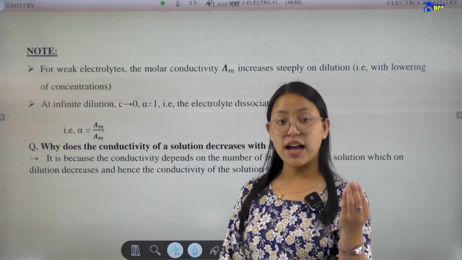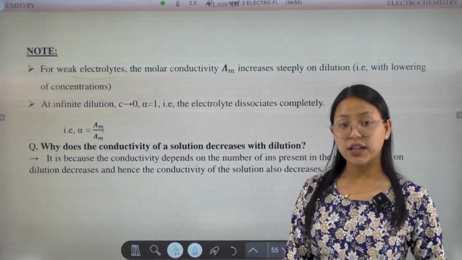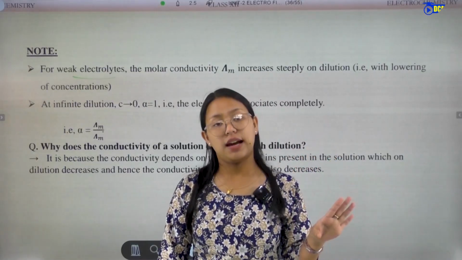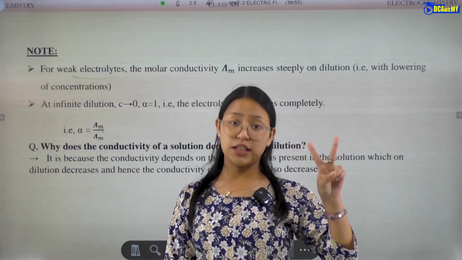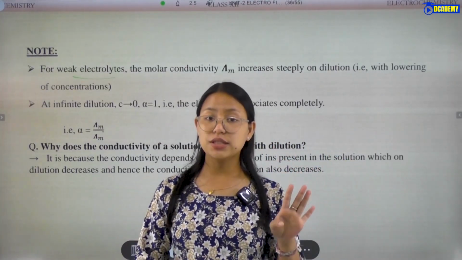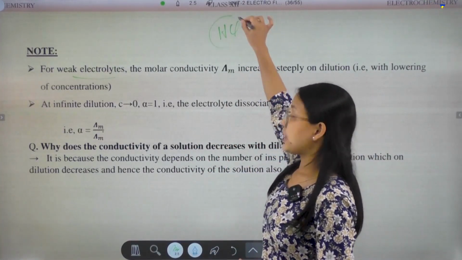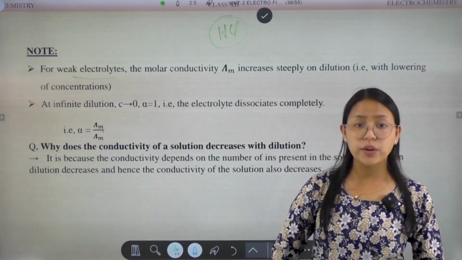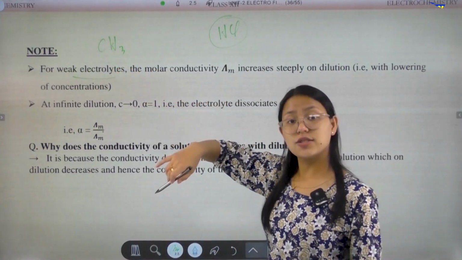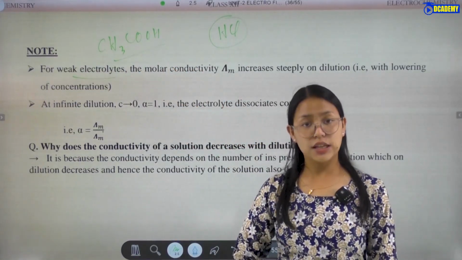Note that some applications of Kohlrausch law come next. For weak electrolytes, there will be mainly two types of electrolytes, strong electrolytes and weak electrolytes. Strong electrolytes, for example HCl, are strong electrolytes. What about the weak electrolytes? Weak electrolytes are acids like acetic acid or vinegar, and they are weak electrolytes.